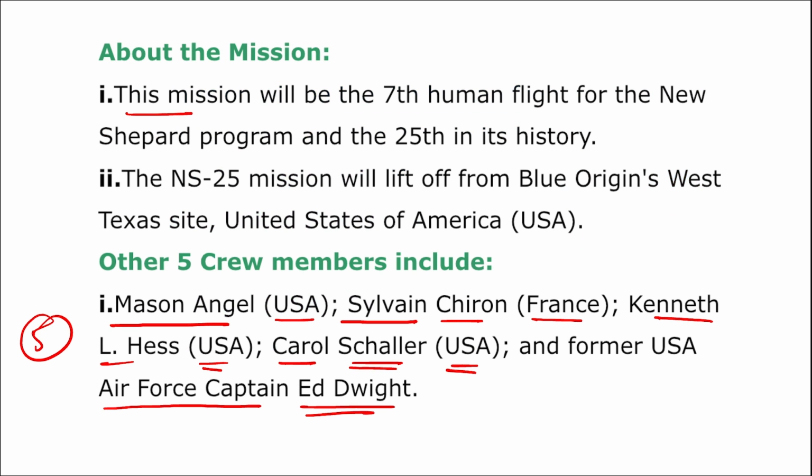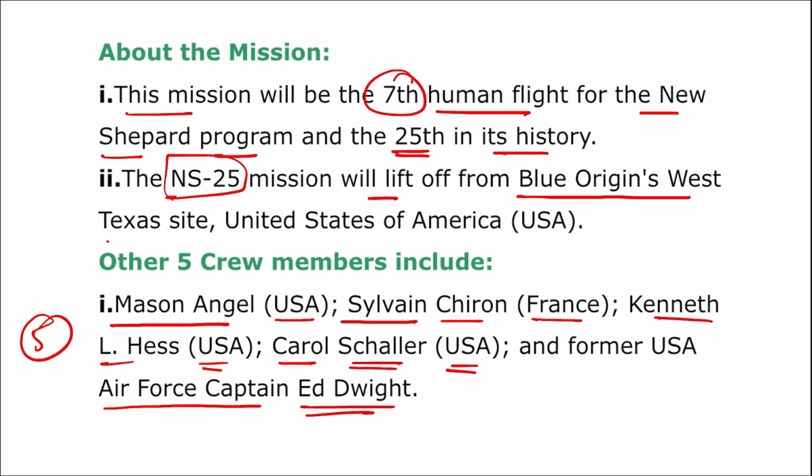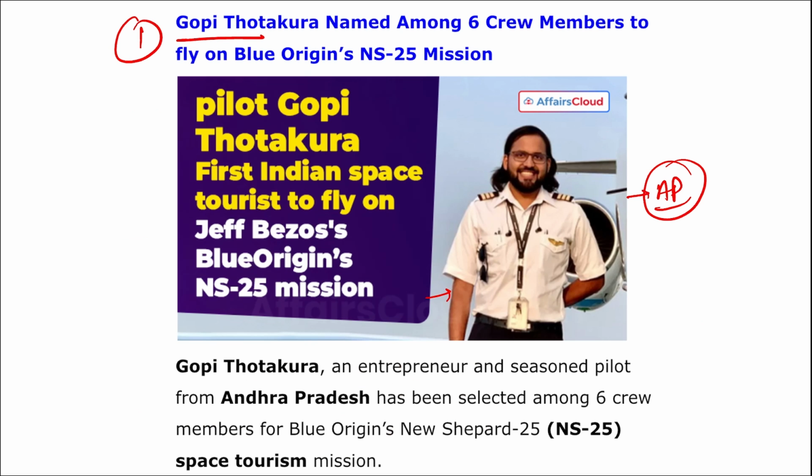Apart from this, this mission will be the 7th human flight for the New Shepard program and the 25th in its history. Here, the New Shepard 25 mission will lift off from the Blue Origin's West Texas site in USA, that is United States of America. And remember, if we further talk about Gopi, he is now the first Indian space tourist and second Indian to travel into space following Wing Commander Rakesh Sharma of the Indian Army in 1984. Right? Take a note of this.